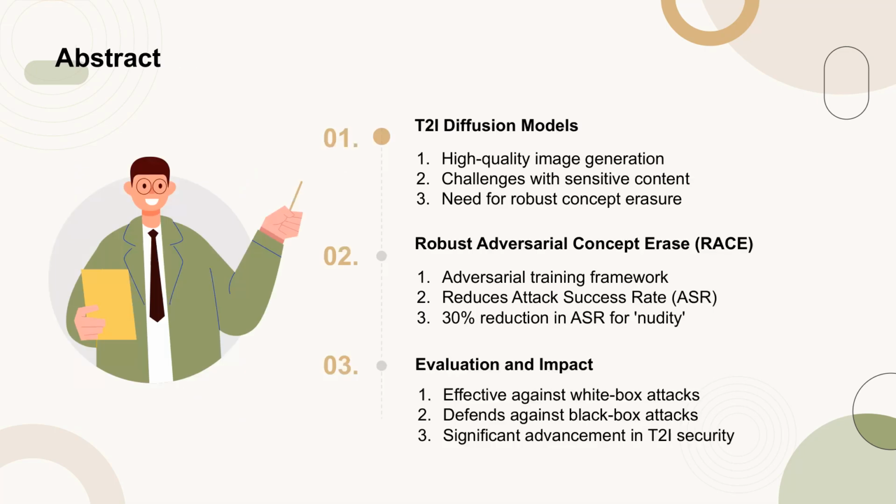The abstract highlights the challenges faced by text-to-image diffusion models in generating high-quality images while avoiding the reproduction of sensitive content. To tackle this issue, the authors introduce Robust Adversarial Concept Erasure, RACE, an innovative approach that enhances the robustness of concept erasure methods. RACE employs an adversarial training framework to identify and mitigate adversarial text embeddings, leading to a significant reduction in the attack success rate, ASR.